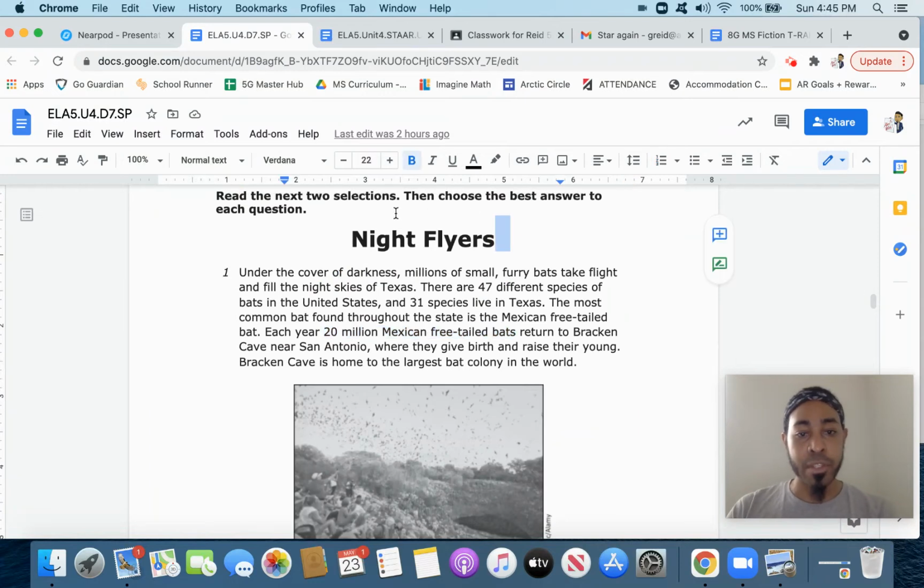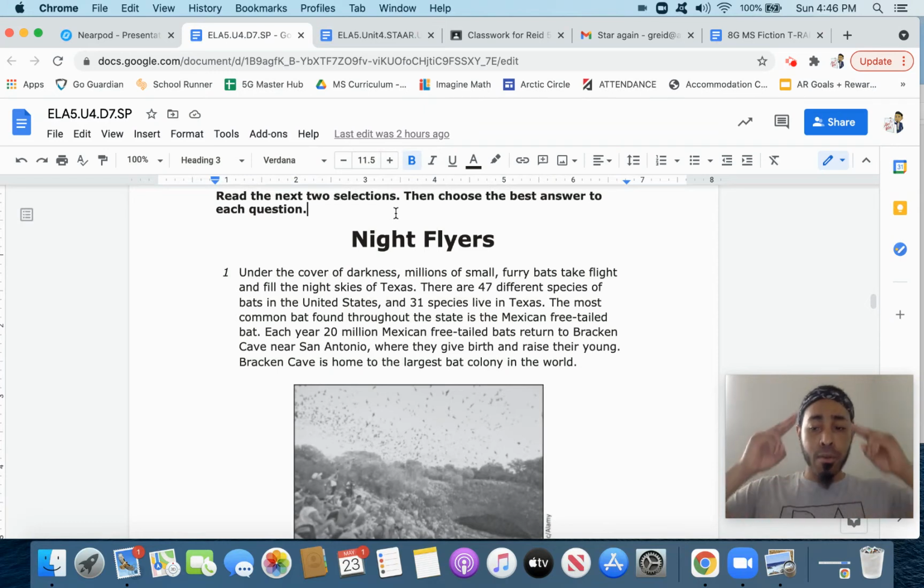Now let's go ahead and read the first paragraph. Okay. Always start with the title. Night Flyers. Under the cover of darkness, millions of small, furry bats take flight and fill the night skies of Texas. There are 47 different species of bats in the U.S., and 31 species live in Texas. The most common bat found throughout the state is the Mexican free-tailed bat. Each year, 20 million Mexican free-tailed bats return to the Bracken Cave near San Antonio, where they give birth and raise their young. Bracken Cave is home to the largest bat colony in the world.